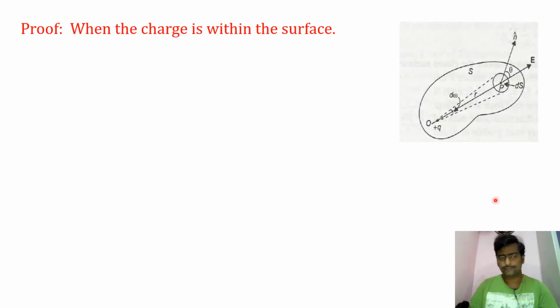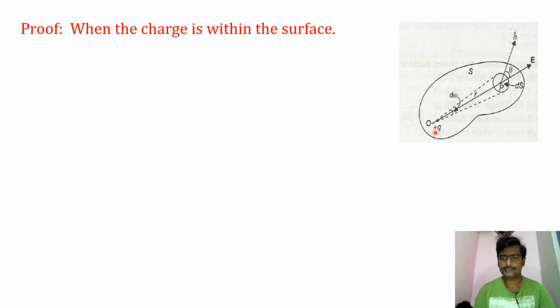Next, the proof. When the charge is within the surface. Here, plus Q is the charge at a point O. This is the closed surface, the boundary of any closed surface.